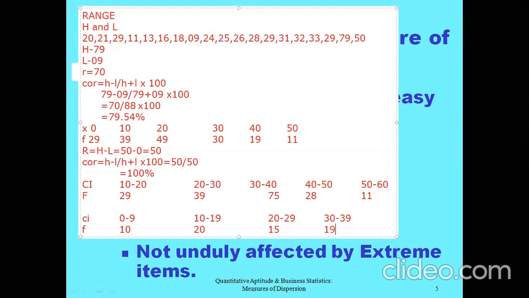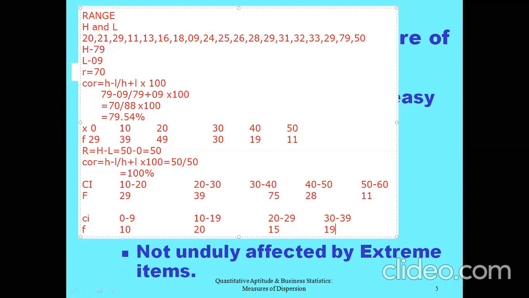If you observe here, in both situations 10 to 20 is written, but the numbers are not from 10 to 20. Only 10 to 19 exists in the first class, and similarly 20 to 29 exist only in the second class, but number 30 is included in the next class, by which it is considered an exclusive class interval. Whenever the upper limit or lower limit is not included in the same class, that should be considered an exclusive class interval.